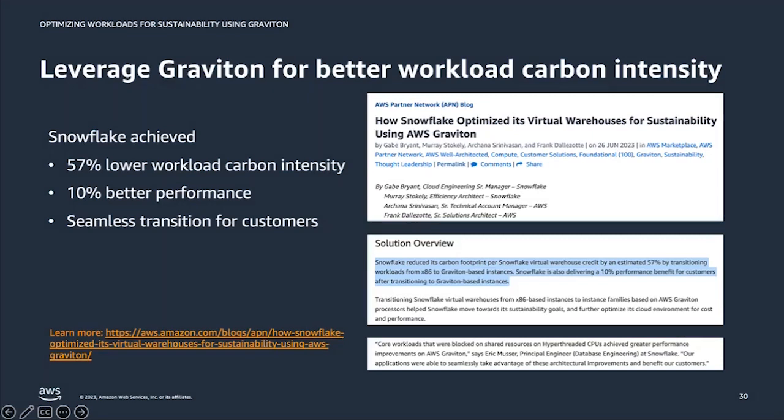So here's another example of how AWS partner Snowflake optimized their workload carbon intensity using AWS Graviton. Snowflake provides virtual warehouses for their customers. To support their sustainability goals, Snowflake seamlessly transitioned their virtual warehouses from x86-based instances to instance families based on AWS Graviton processors. This migration helps Snowflake optimize their cloud environment for cost and performance, resulting in a 57% lower workload carbon intensity and 10% better performance. You can learn more about Snowflake's migration to Graviton by checking out the blog referenced here.